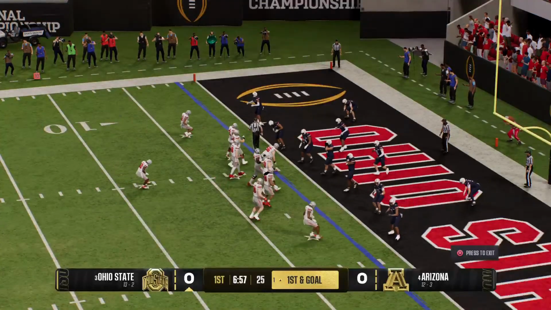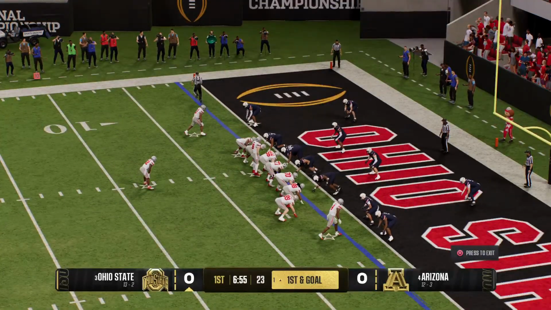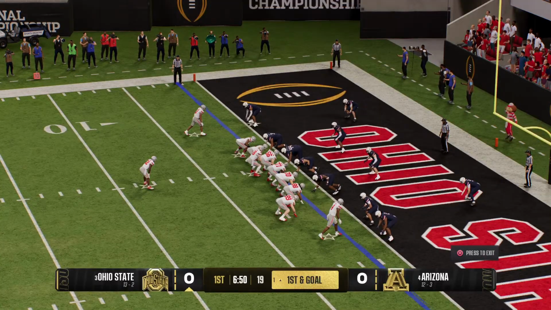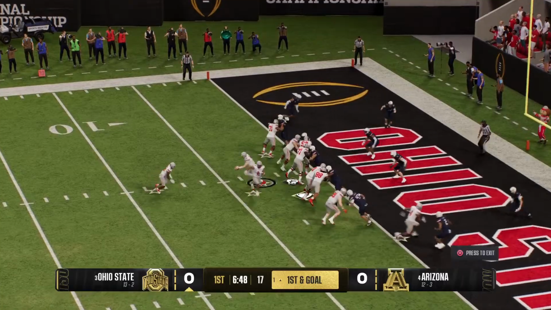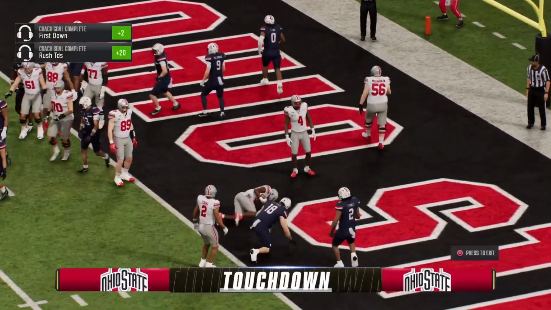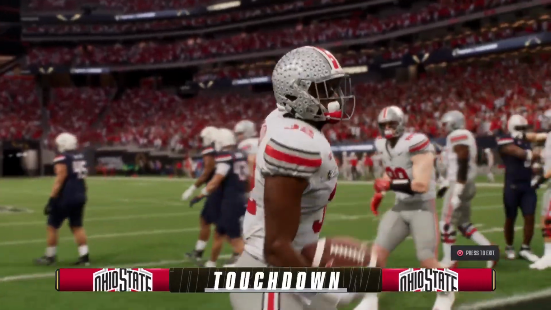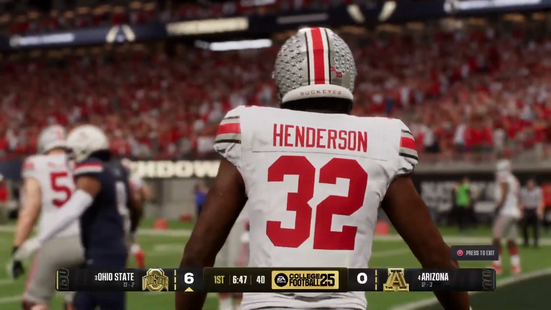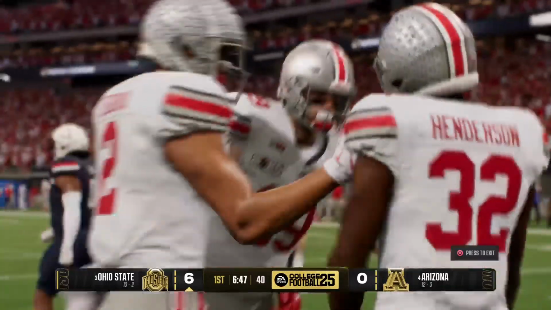The Buckeyes line up with a 1st and goal. And the wideout goes in motion. And they're trying to punch it in here. Muscles across the goal line. Touchdown, Ohio State. Well, that's a well-oiled machine right there. Everyone on this offense has been a star in their roles.